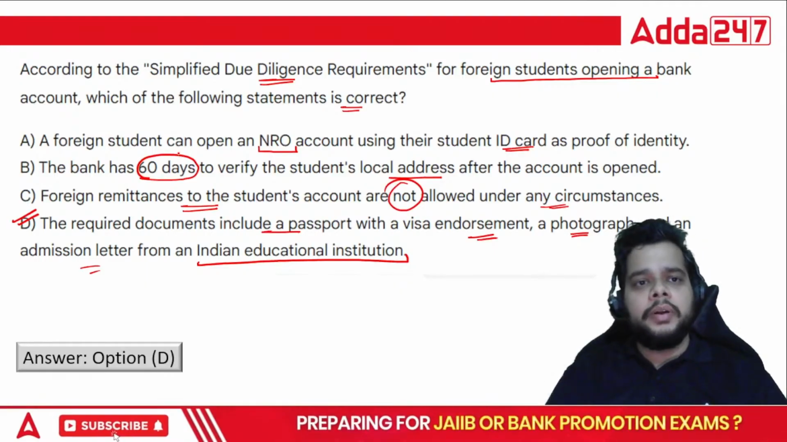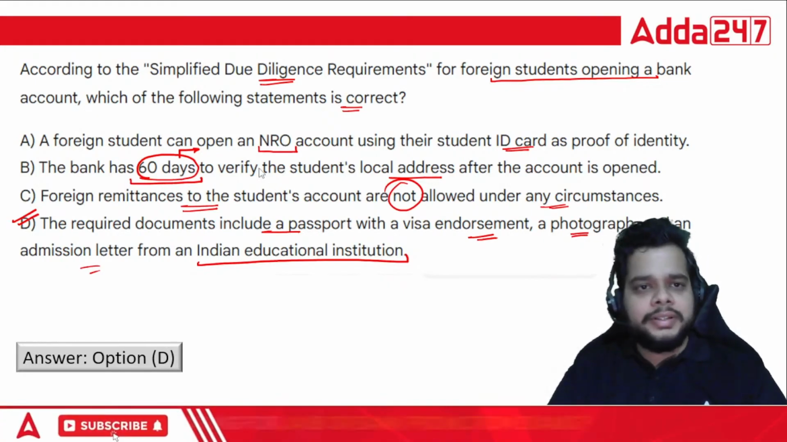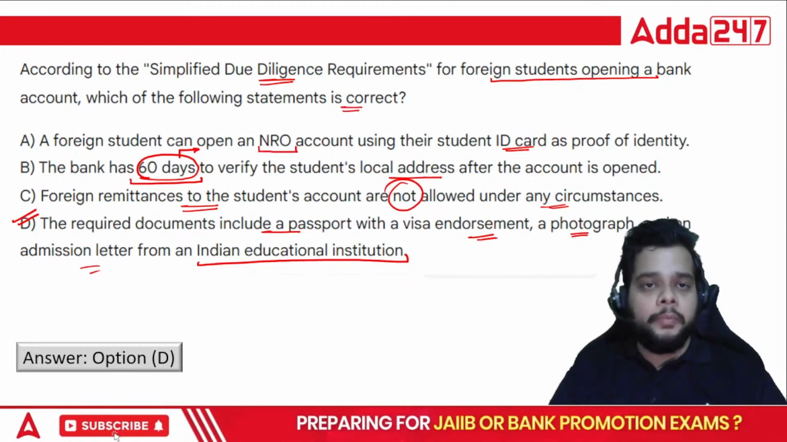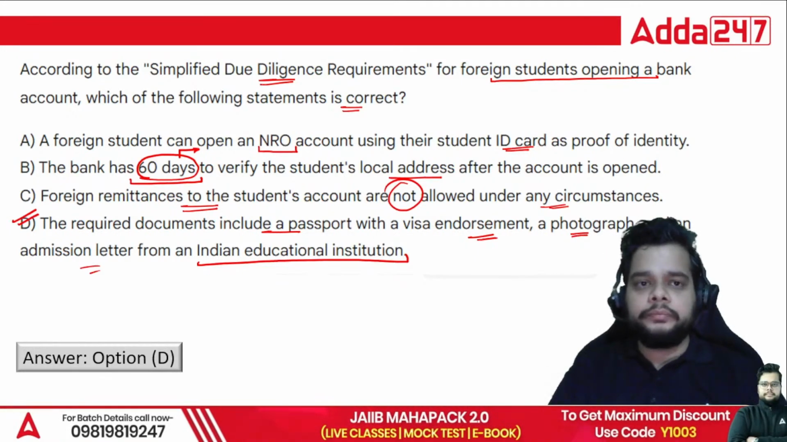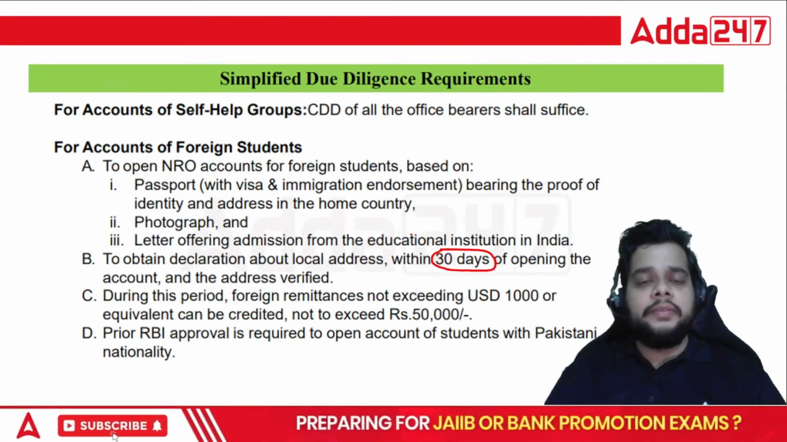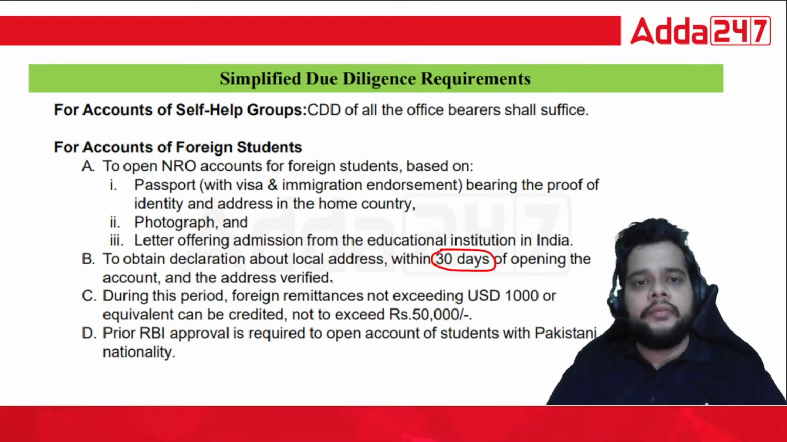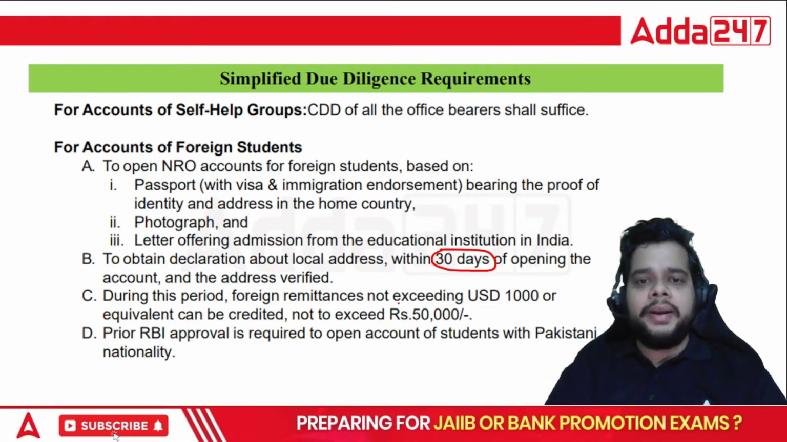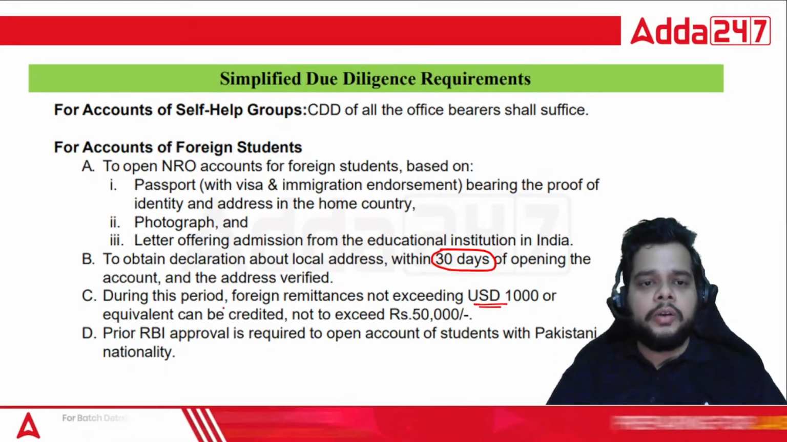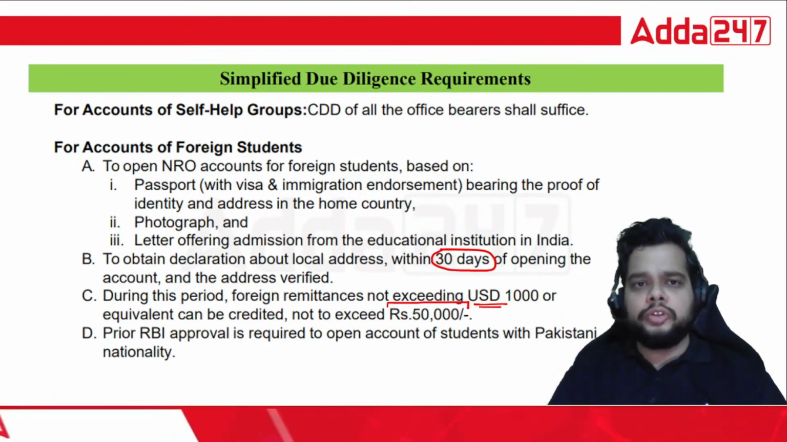What about this term? Quickly tell me what is the exact number of days with the bank to verify the student's local address. It is not 60 days that we know, but what is the exact number? Do let me know in the chat section. Okay, so within 30 days, not 60, within 30 days, you have to do the verification of the local address. Along with that, during this time period, when the verification is ongoing, the foreign remittances not exceeding US dollar 1,000 or equivalent can be credited and not to exceed rupees 50,000. That is also very, very important.